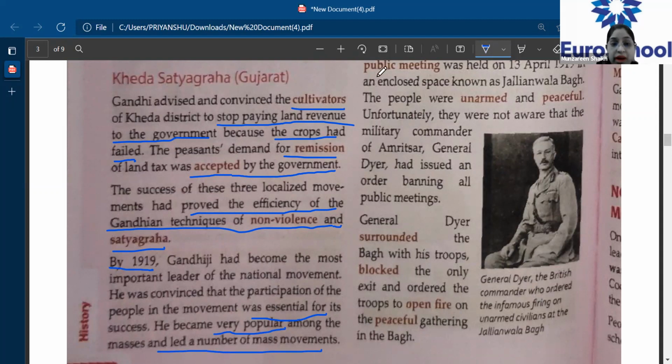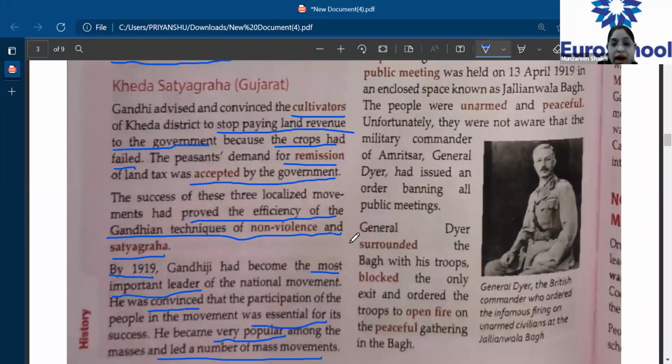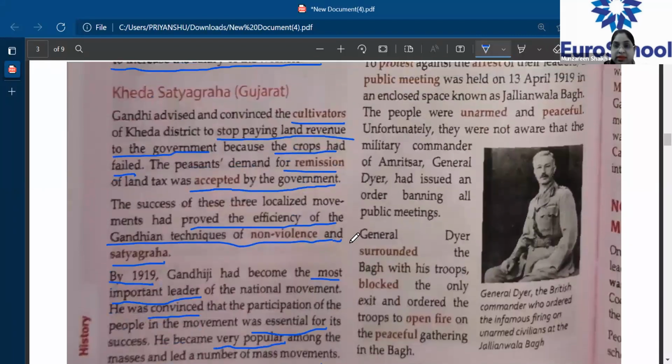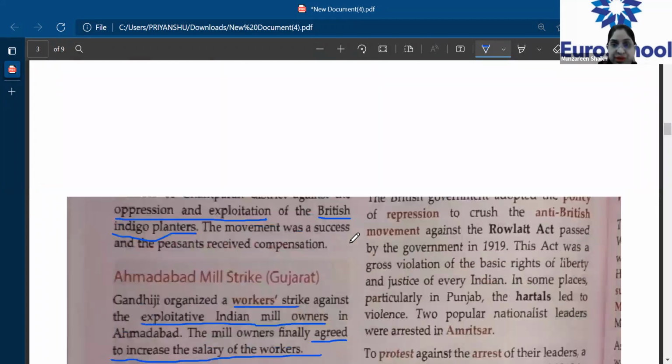He also understood that for a national movement to succeed, he required maximum support from the masses. That means maximum people should come and support this movement, and therefore after this, he led various massive movements against the Britishers. Let's see what happens further.